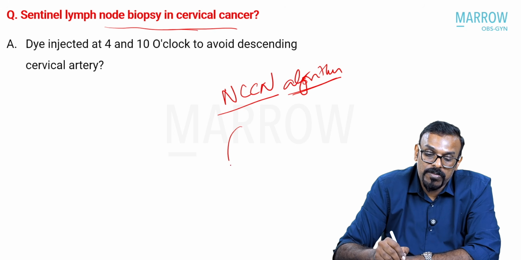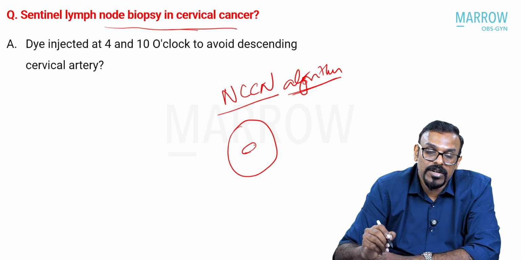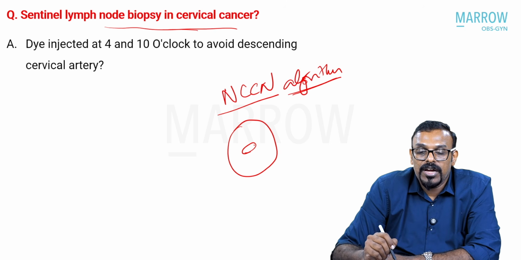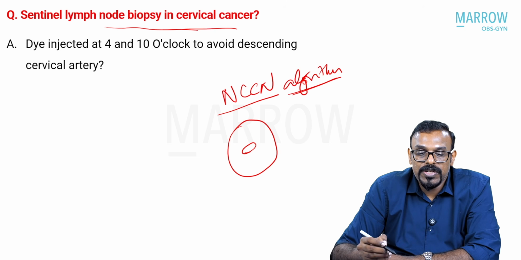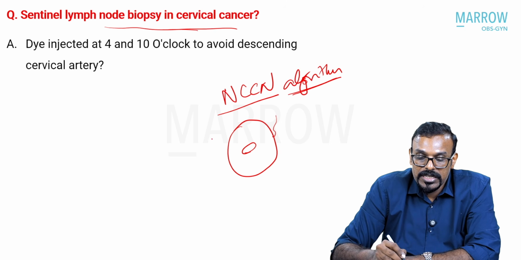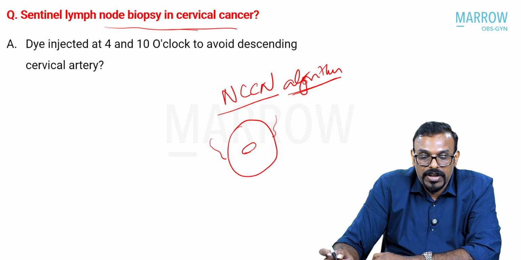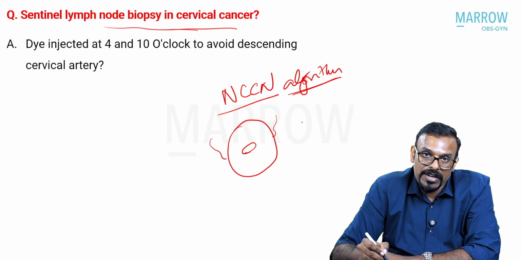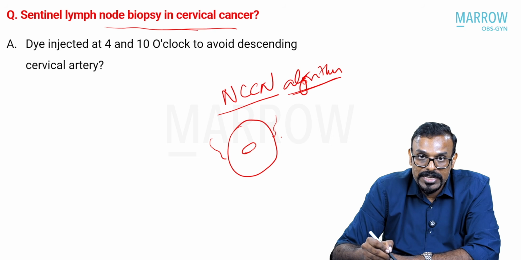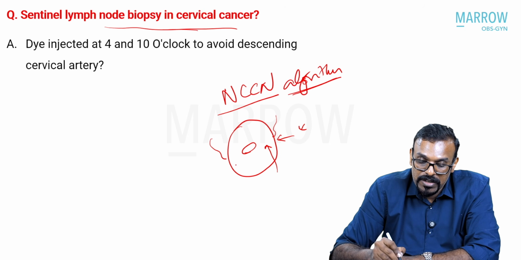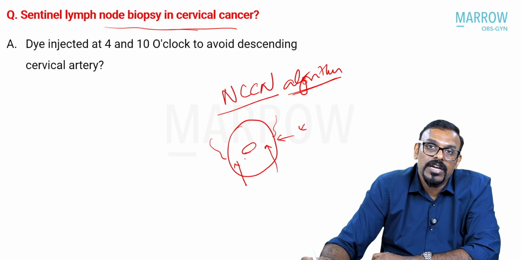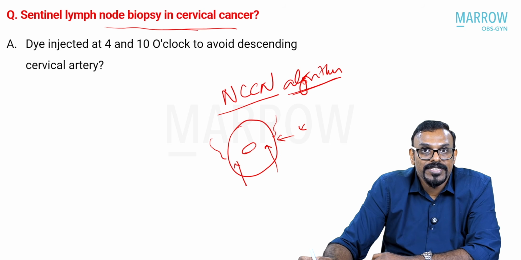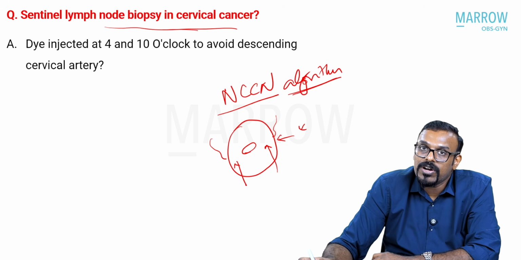I'm not sure about what the other options in this particular question are. But as we know, the 3 o'clock and 9 o'clock positions are the site for the descending cervical arteries. Because the dye is not given as injections into the paracervical area, they are actually given intracervically onto the ectocervix, the chances of injuring the vessels right there are not that high.